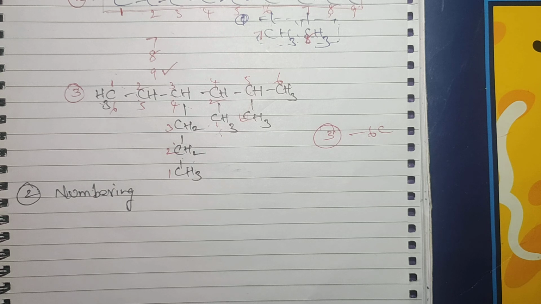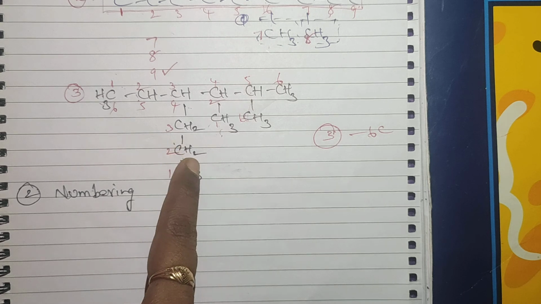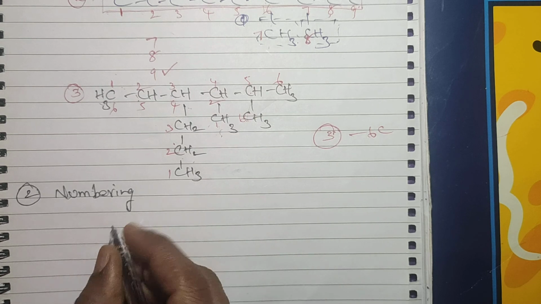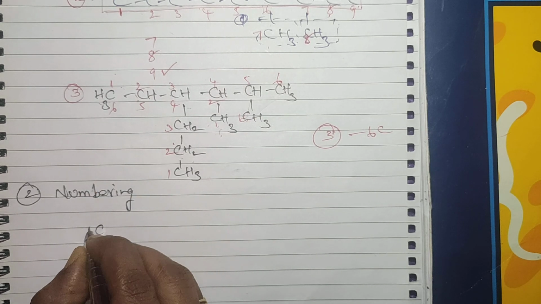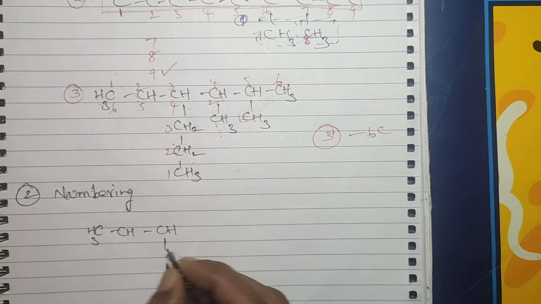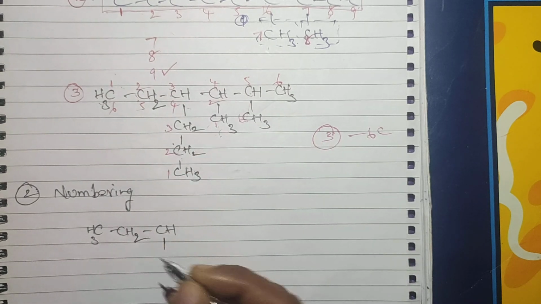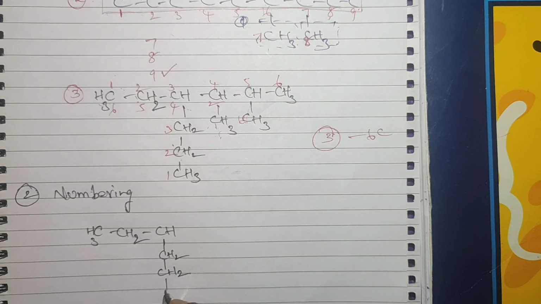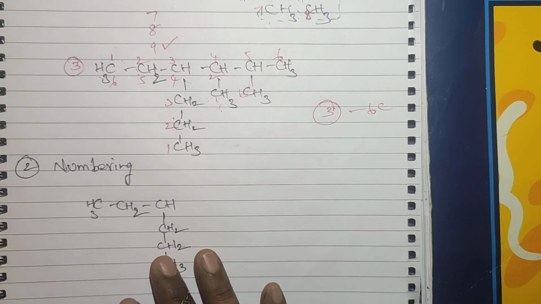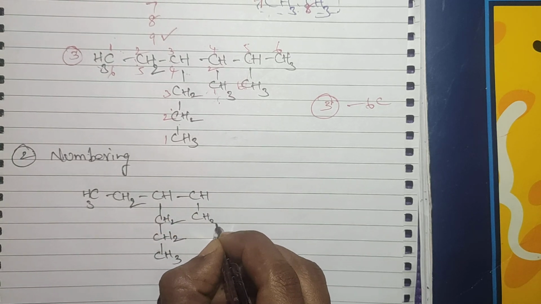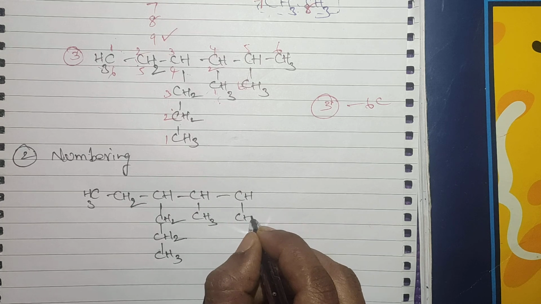For example, I am taking one compound. We will take the same compound, then it will become easy for you, I think. See, same compound I am taking, CH3, CH. Here we have to take CH2, sorry. CH2. I am missing some hydrogens. Why? Because here we are not considering that, we are just giving the nomenclature. If I miss, you have to check that and correct it, okay?